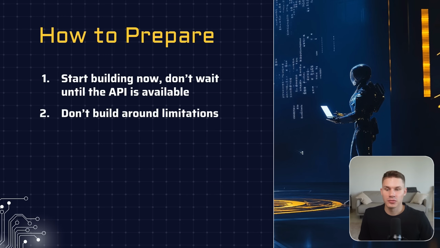Additionally, you should not build around limitations. So make sure you're not building for something that OpenAI might release in the future, because this will obviously make your systems obsolete. Like for example, in 2023, we had a lot of clients who wanted to put in all of their data in a single prompt. And obviously, when the context windows were only like 32K, it was simply not possible. So we used to build those complex architectures, and then 2 months later, basically OpenAI releases the 128K context window models, and this entire system becomes redundant. So try to avoid scenarios like this. Don't build around the limitations of these models. Don't lean on crutches. Plan for these models getting better and better.